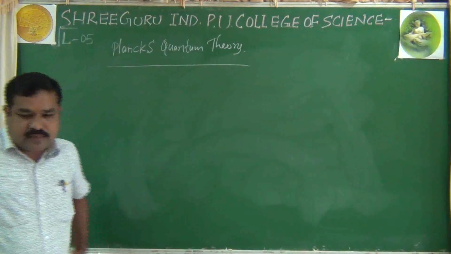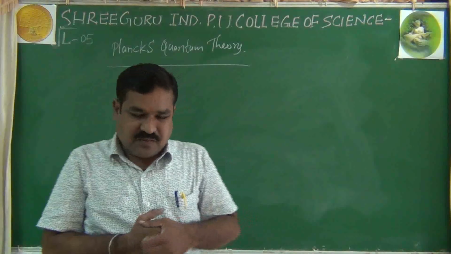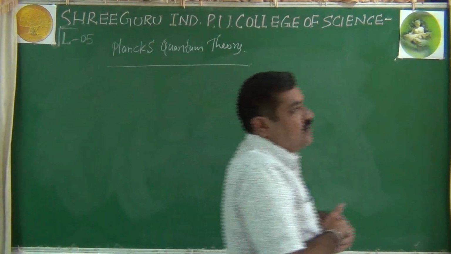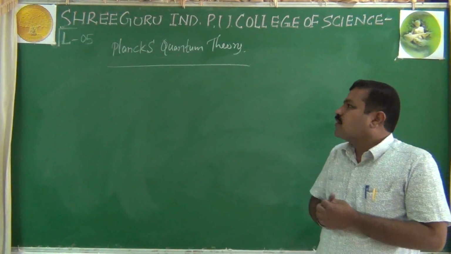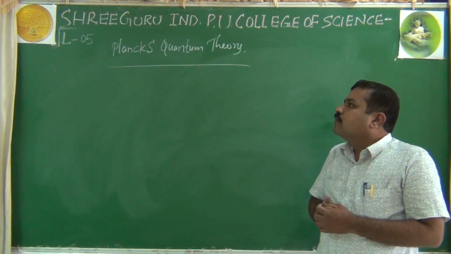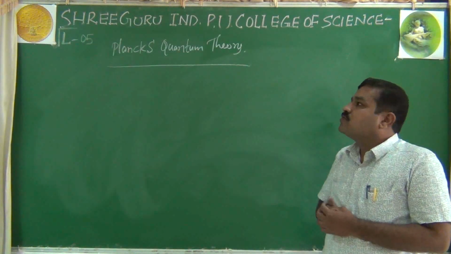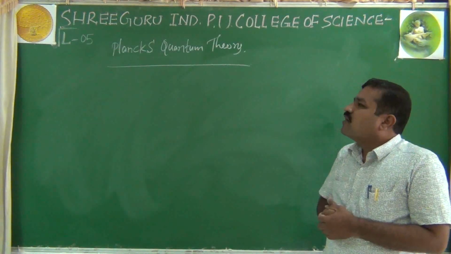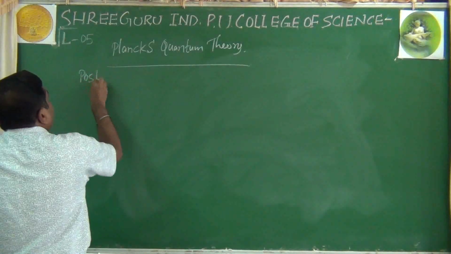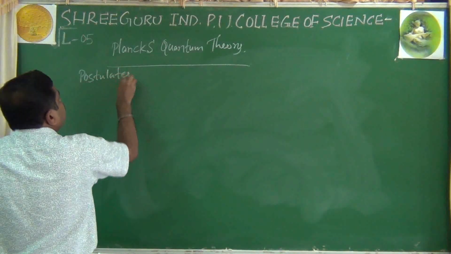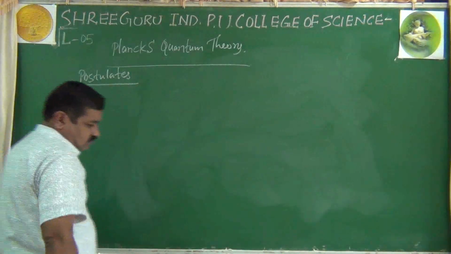See, Max Planck put forward his theory to explain how these electromagnetic radiations or waves propagate. Okay, and this was given by Max Planck. Let us see the postulates. What are the postulates of Planck's quantum theory? It is mainly based on three postulates.